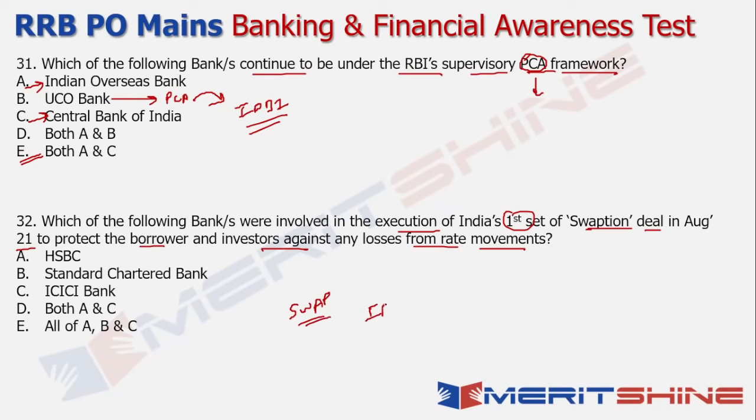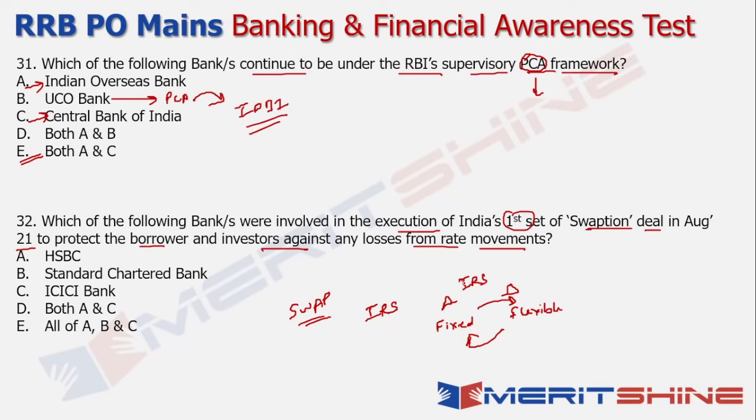But when I talk about an interest rate swap, right, it refers to exchange of interest rates. Let's say there are two parties, A and B. One party is basically getting a fixed interest and the other party is getting a floating or a flexible interest. Then both these parties may not be comfortable with the kind of interest that they're getting, and they decide to swap their interest payment. So what happens is that A will start getting flexible and B will now start getting fixed if they go for an interest rate swap.